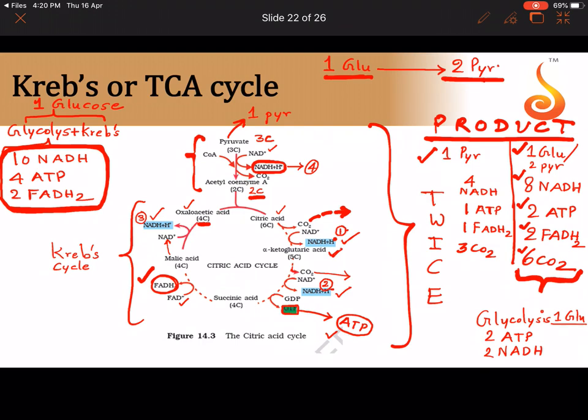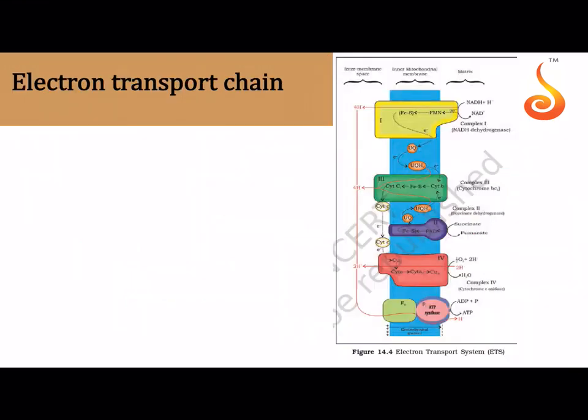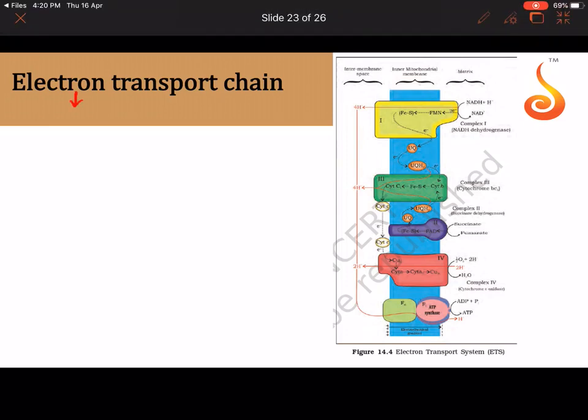Okay, fine. So this is clear to all of you. Let us move on to the next pathway, electron transport chain. Electron transport chain is happening in the inner mitochondrial membrane. We saw just now that the Krebs cycle happens in the mitochondrial matrix, but the electron transport chain happens in the inner mitochondrial membrane.